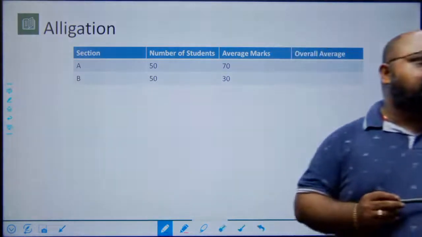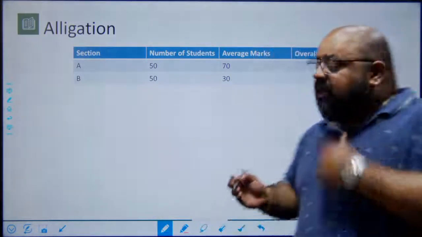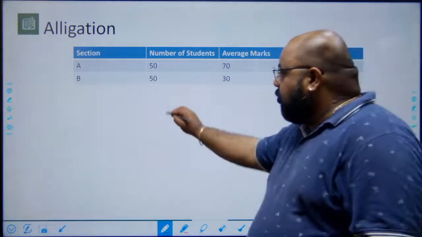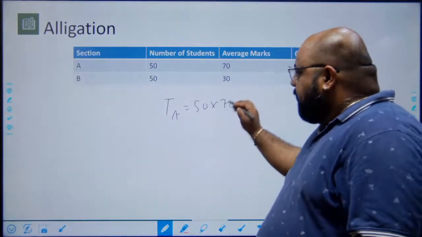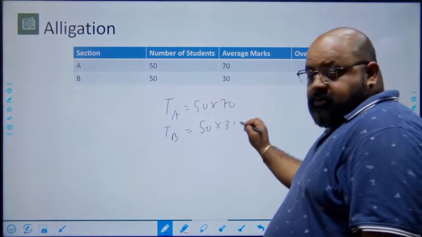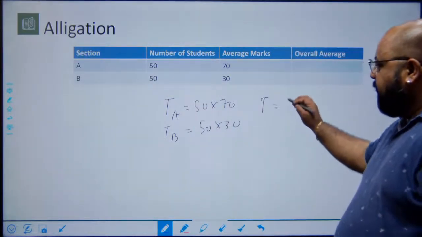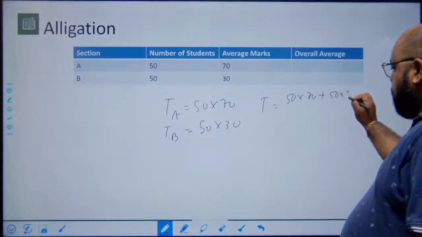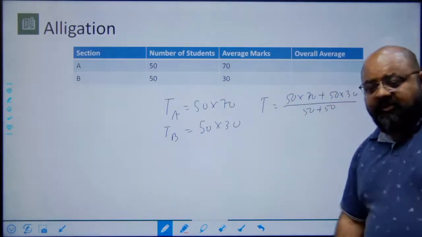So probably what would come to mind is, okay, let us use the formula for average and see what happens. The total score for students in section A would be 50 into 70. The total for section B would be 50 into 30, right? And therefore the average for the entire class would be total score of the students upon the number of students, 50 plus 50. This is the calculation that I'm trying to do.